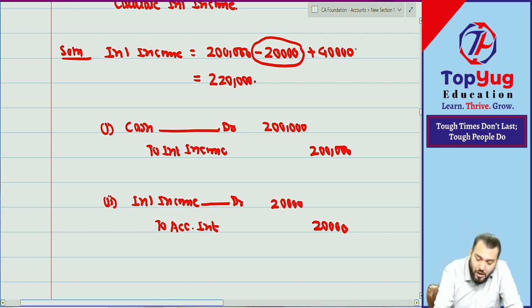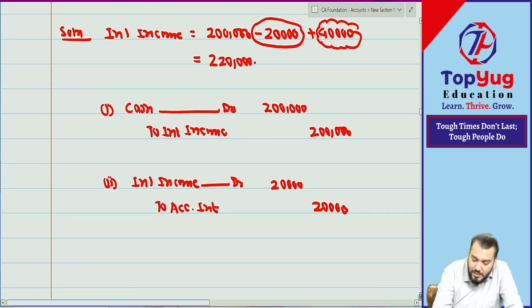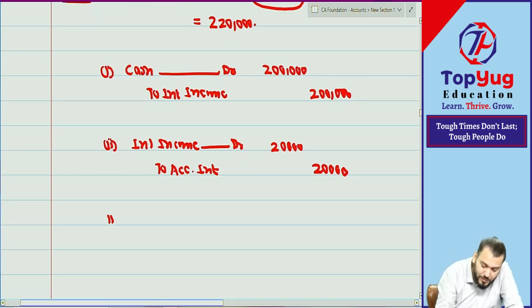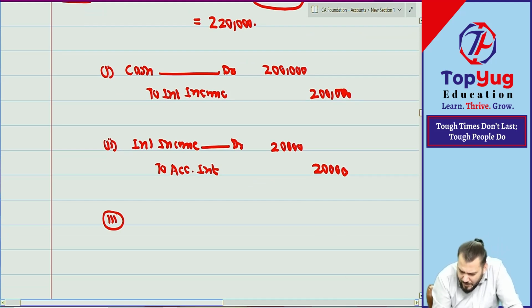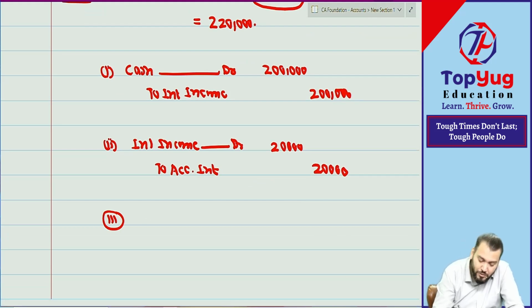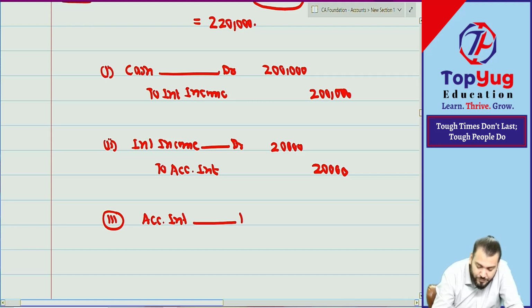But then accrued interest at year end, increase or decrease? Increase in income will be created. So the other aspect will be debited. Accrued interest account debit to interest income. Simple, isn't it? Life is simple. Life is simple or not?